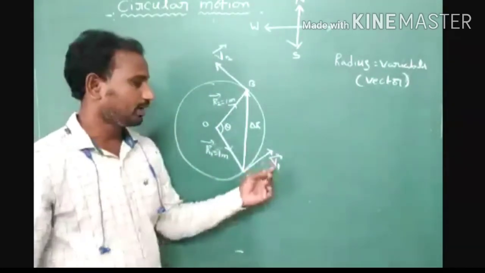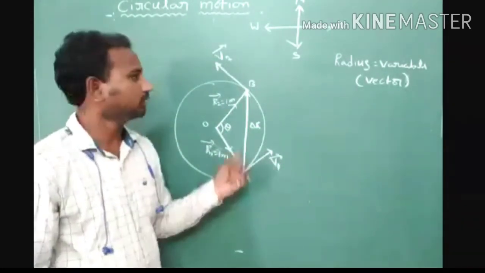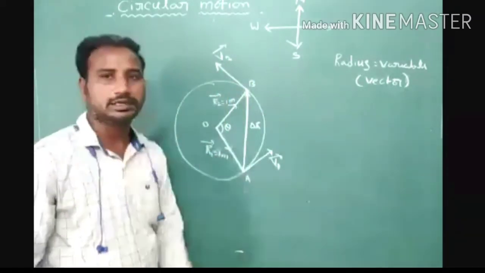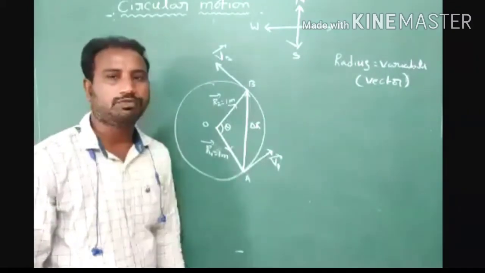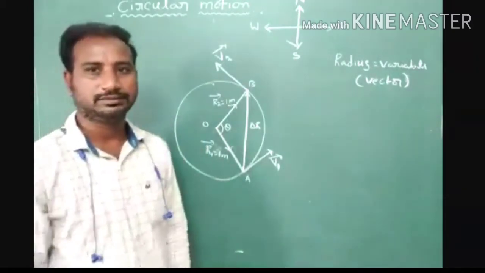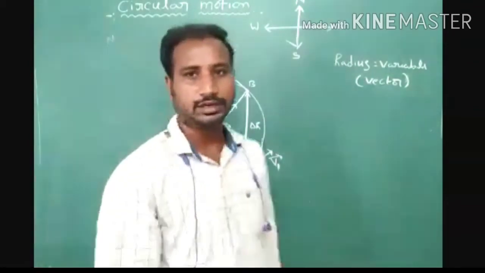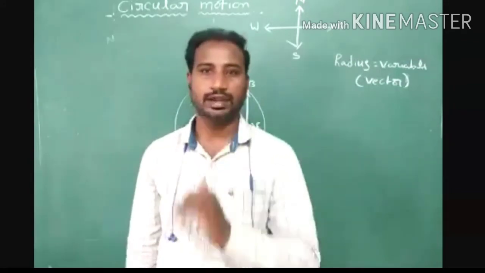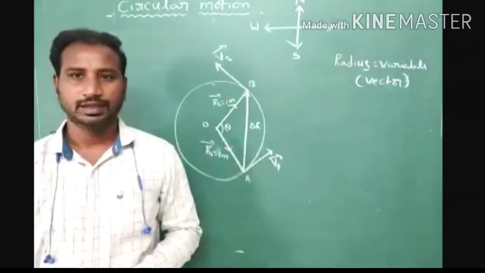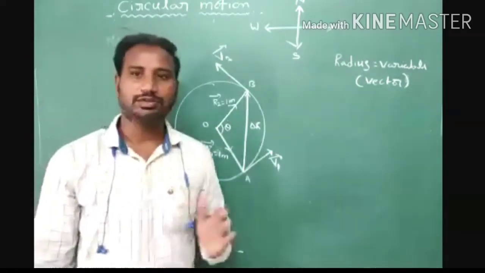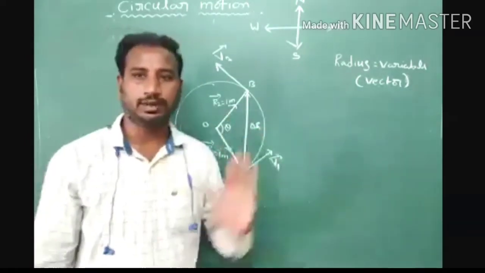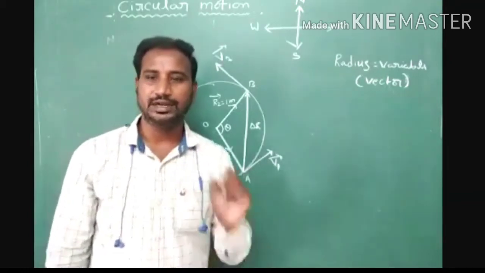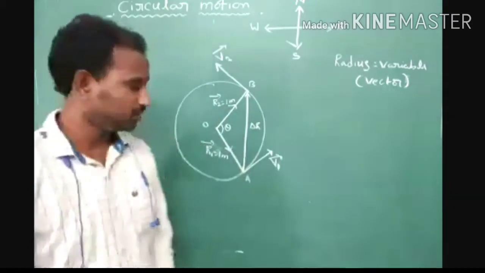At point A, velocity v1 bar is tangent to the circular path. At point B, velocity v2 bar is also tangent to the circular path. But we have to find the change in velocity. Do you know vector addition? In vector addition, there is one convenience for us: we can move a vector from one place to another place, and its magnitude and direction never change.